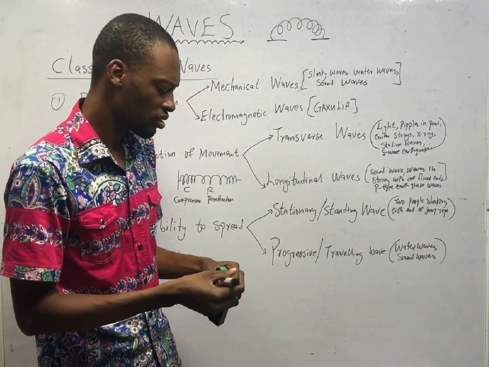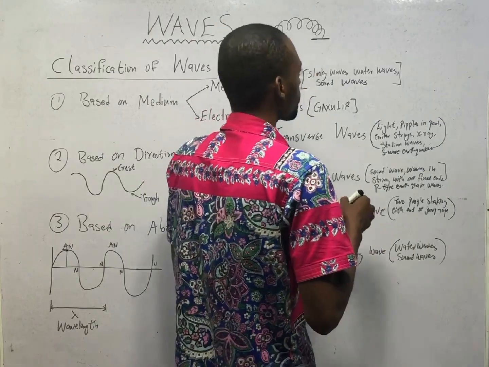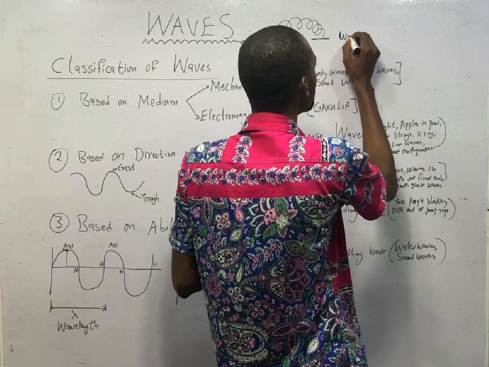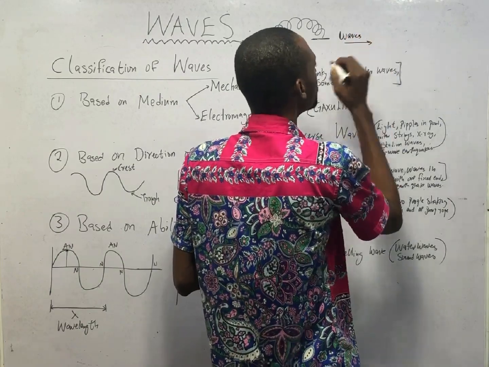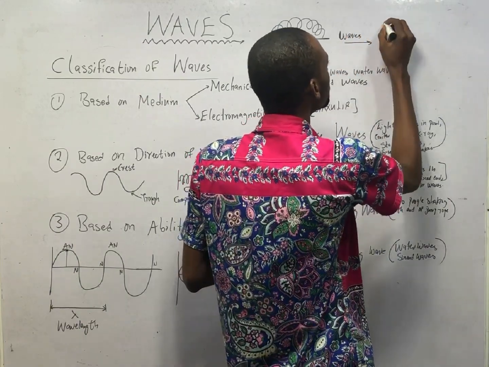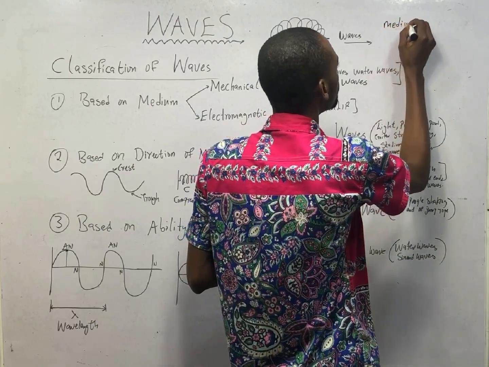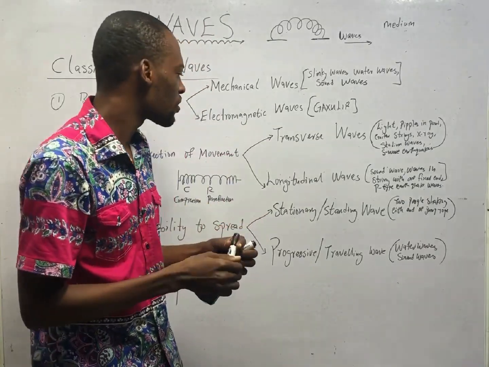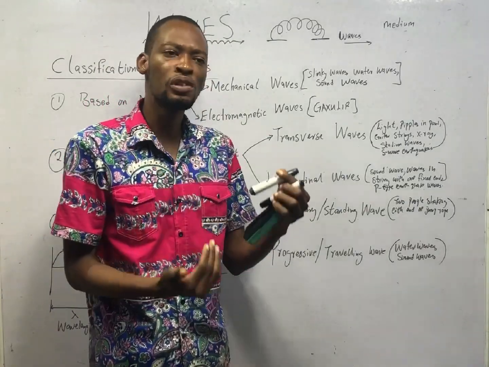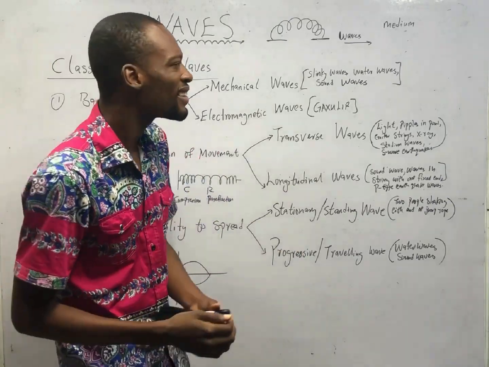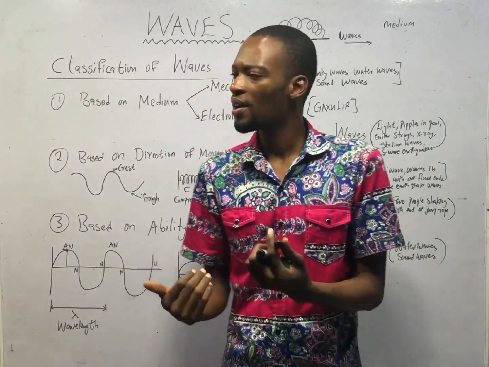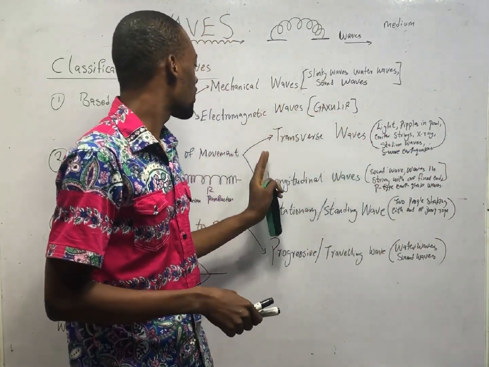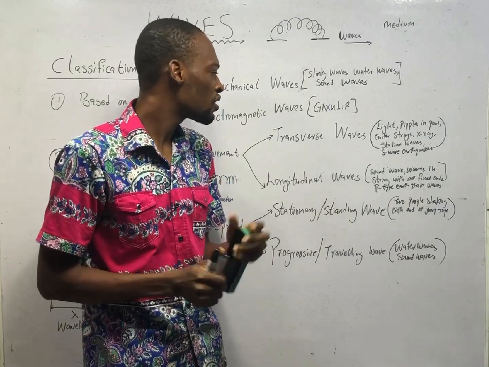Look at something. Let this be waves. Let's say the wave is going this way. Let this be the medium. Now, what is the direction of the waves to the medium? Is the medium moving in the same direction as the wave, or is the medium moving in a perpendicular direction to the wave? That is transverse and longitudinal wave for you.